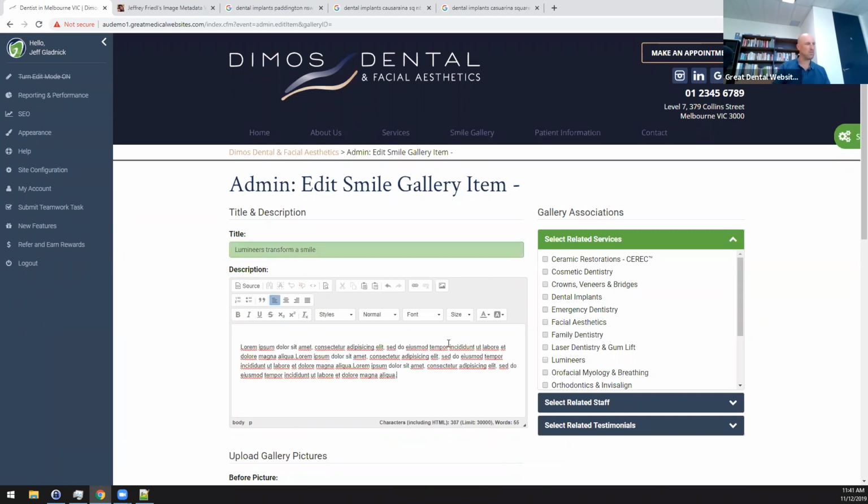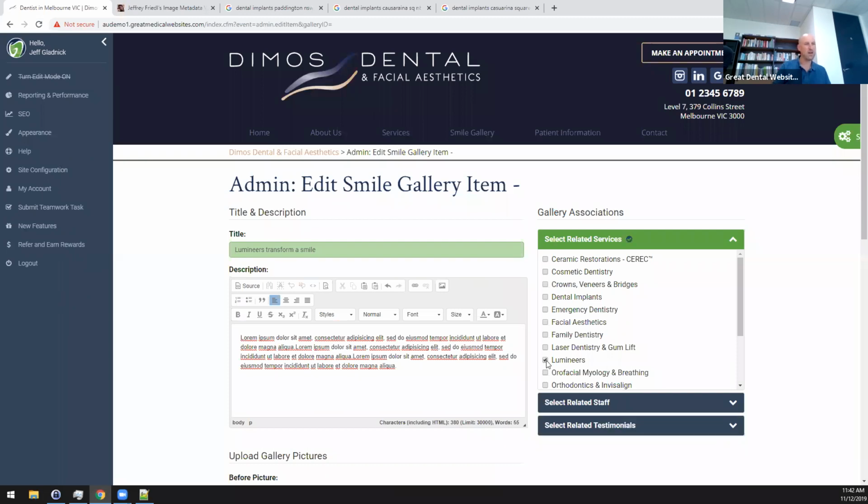And again, some lorem ipsum, but this is where you would try to tell a little bit of a story to the effect of, the patient was unhappy with the unsightly gap in their teeth. They wanted to improve it. They came to see this new associate dentist, Dr. Gladnick. He recommended Lumineers, and this is what you see.